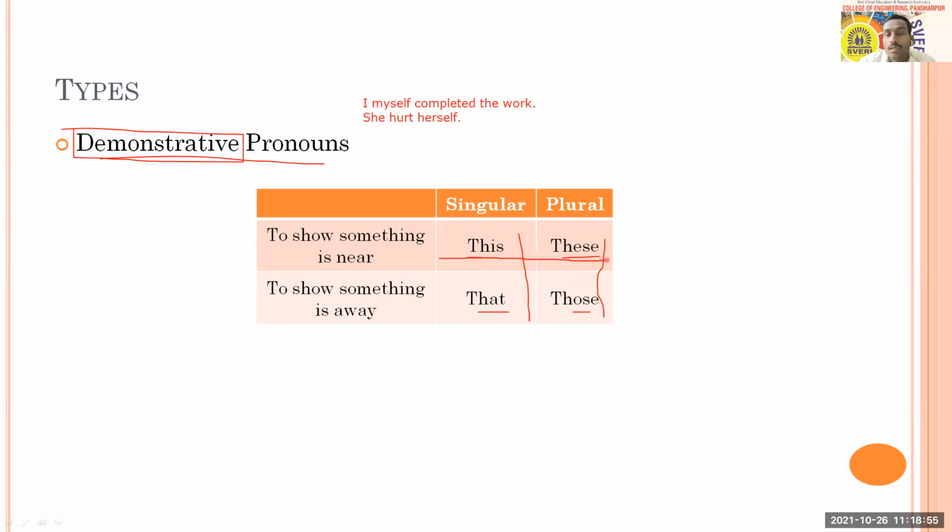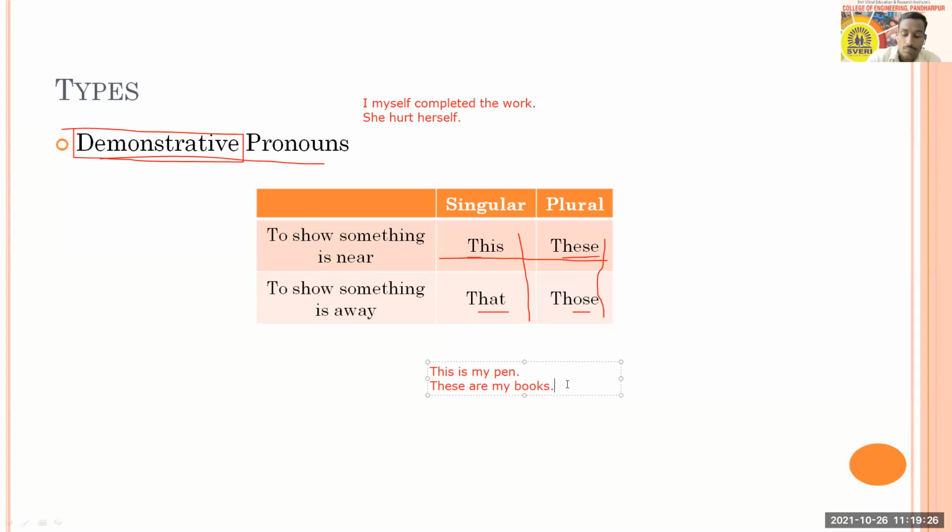For example, you can say: this is my pen. In this case, the pen is with you. Or you can take a plural example like these: these are my books. In this case, the books are near to you. So this and these are used to show objects or things or people which are near to you.